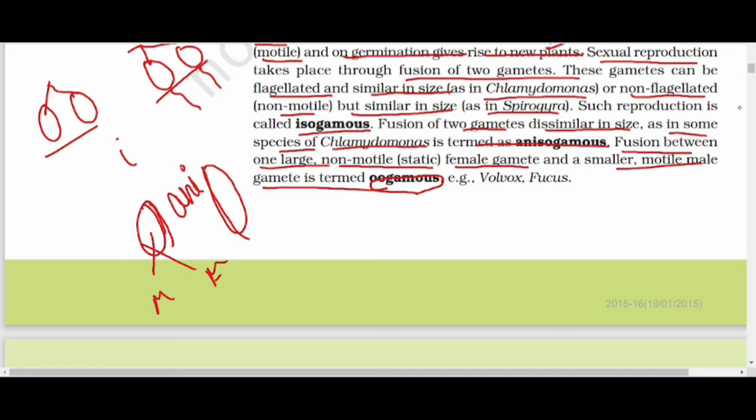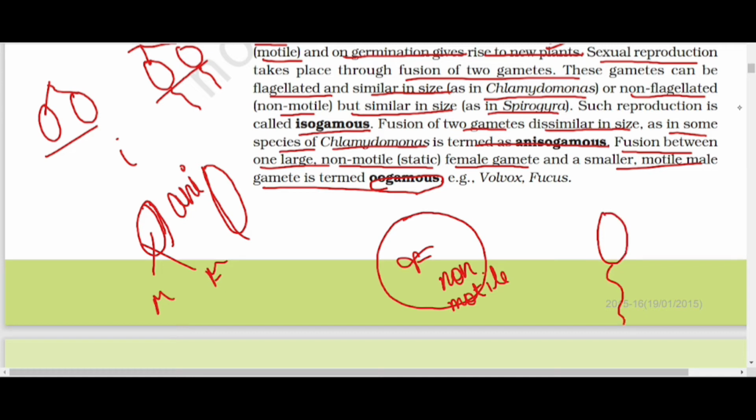And if the larger one is the female gamete, non-motile, and the smaller one is motile, that means it has flagella, and is the male gamete, then it is oogamy.